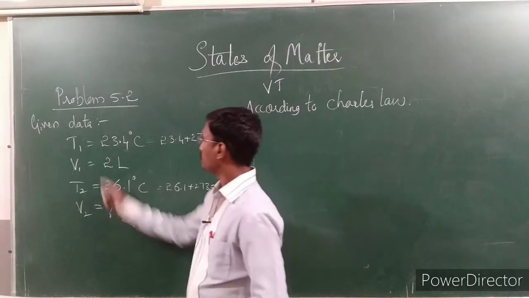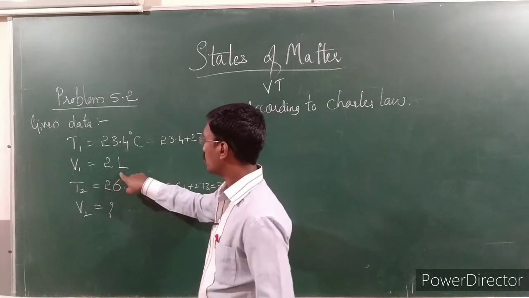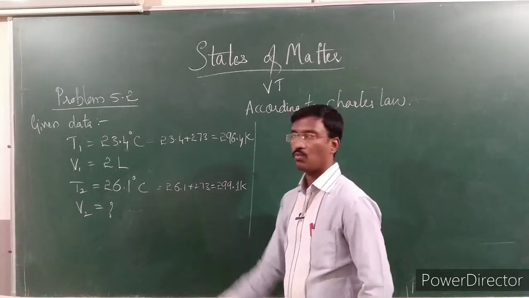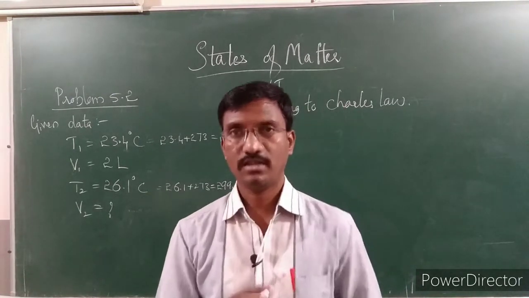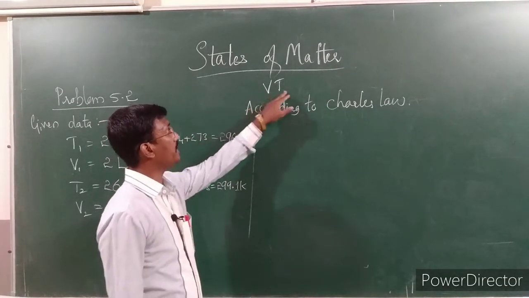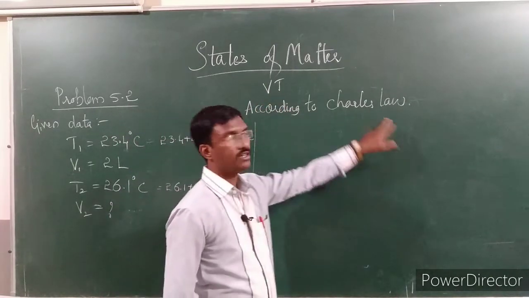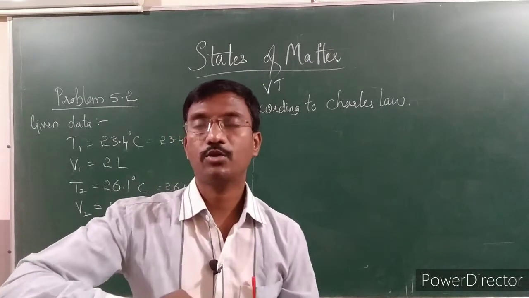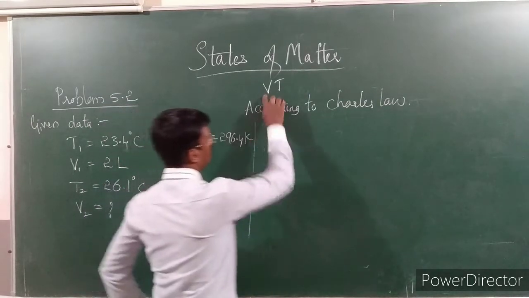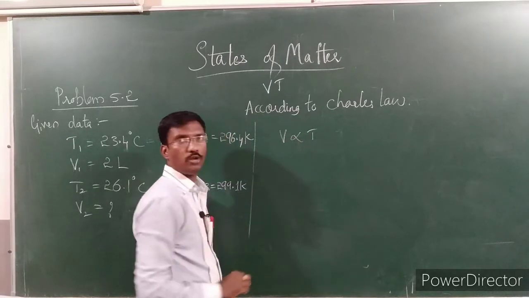So the condition they have given is that initially at a temperature of 296.4 Kelvin, the volume is 2 liters. If the temperature is increased to 299.1 Kelvin, then what will be the volume of the balloon? Here we have to think that it is a relation between volume and temperature. If the problem is based on volume and temperature, it is according to Charles's law, because Charles's law gives the relation between volume and temperature. According to Charles's law, volume is directly proportional to temperature. As the temperature increases, volume also increases.